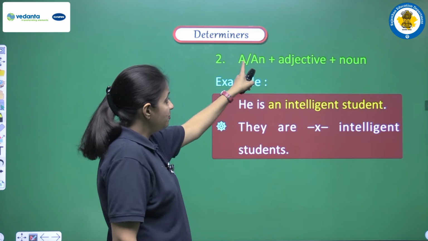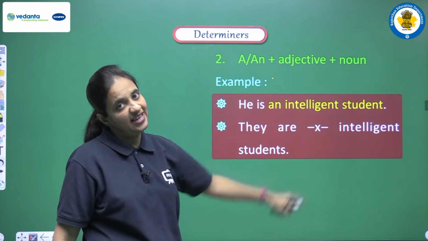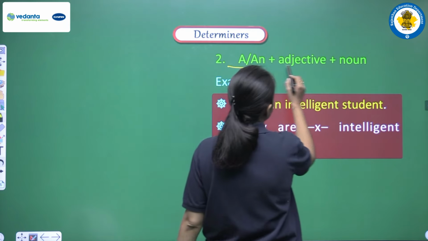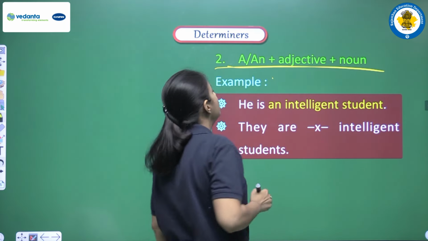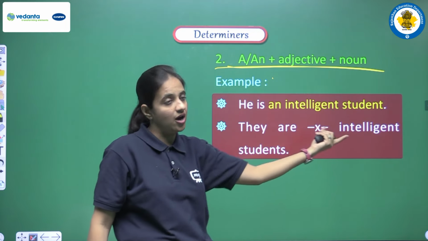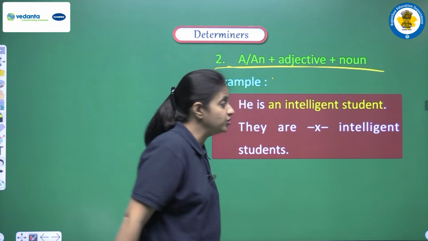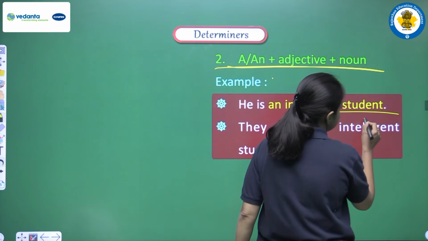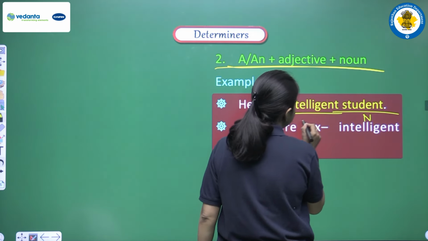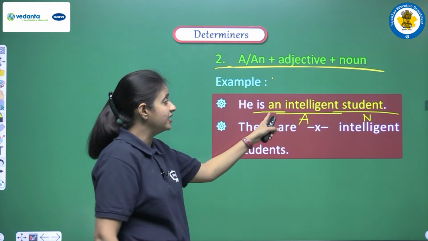Next is a plus an plus adjective plus noun. So yes, they can be used before an adjective in this pattern, when we have article plus adjective plus noun. How? Let's see. We have: he is an intelligent student. Here student is the noun, and intelligent is the adjective, and here we have an, the article.